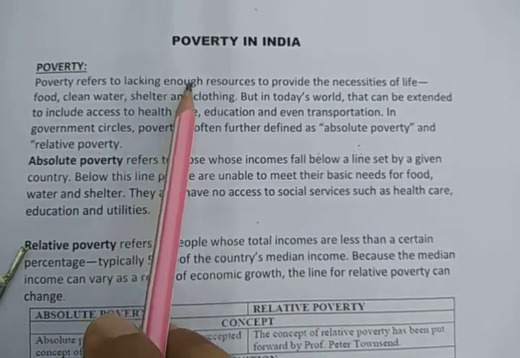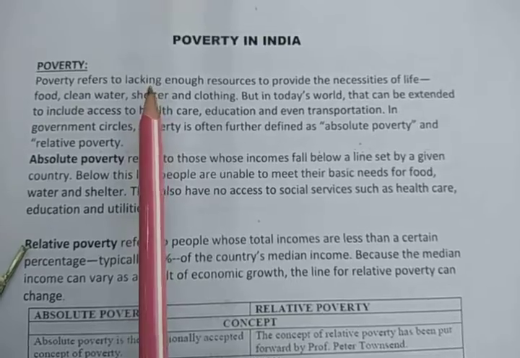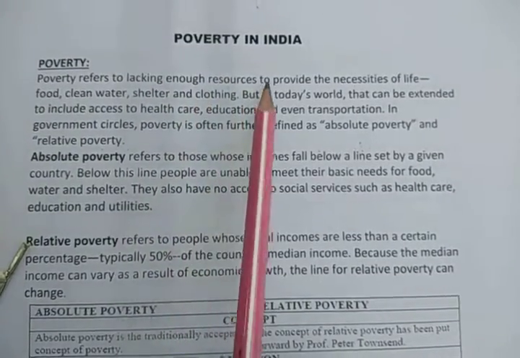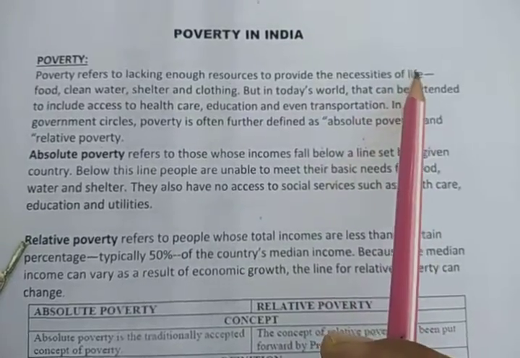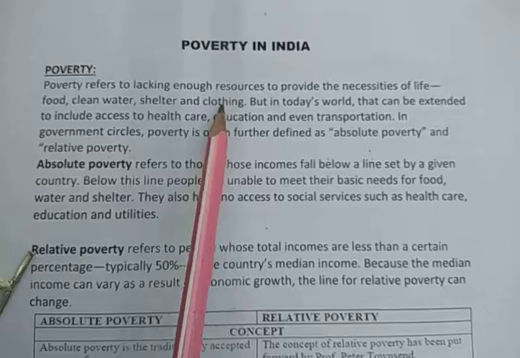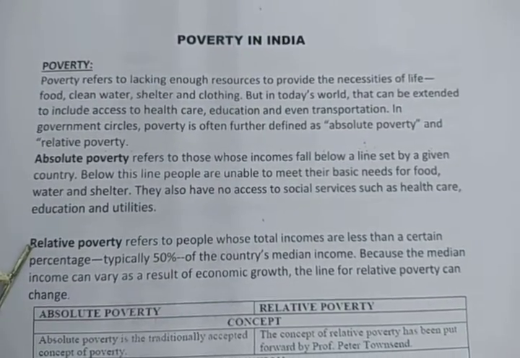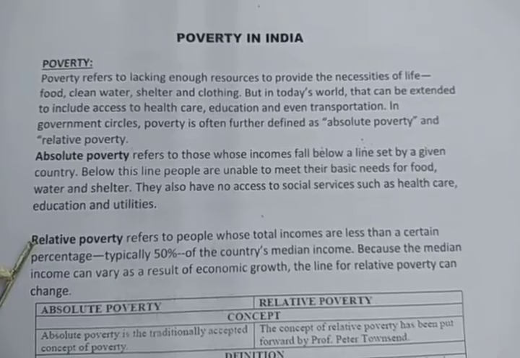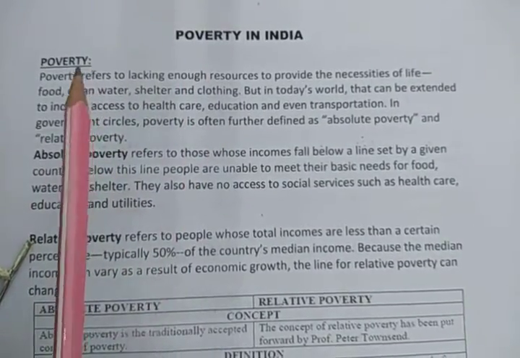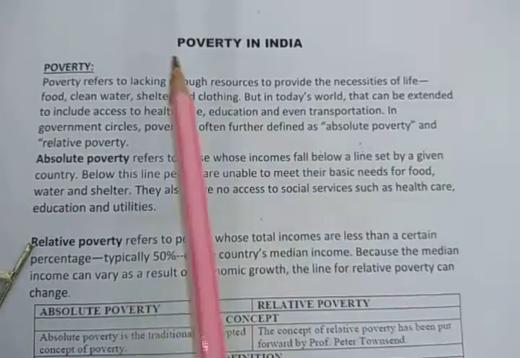Poverty refers to lacking enough resources. Poverty is a situation when we are lacking resources that are enough for our living to provide the necessities of life. What are the necessities of life? Food, clean water, shelter, clothing. These are necessary for every human being to live. But if a person is not able to afford even these necessities, then that person will fall in the category of poverty.